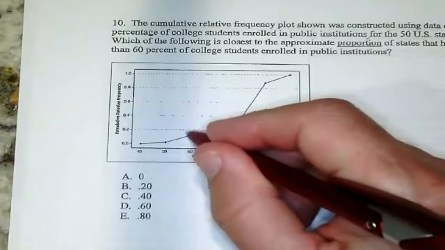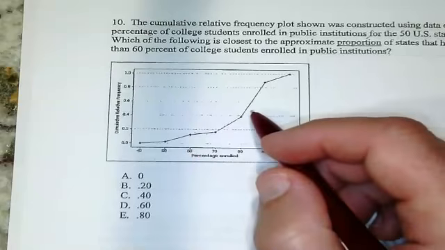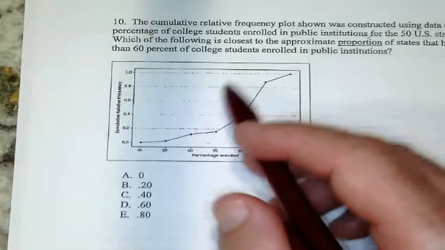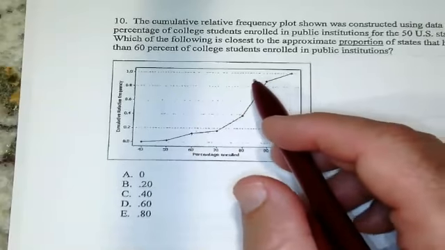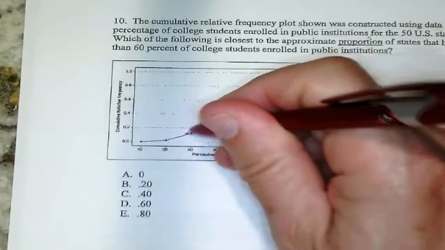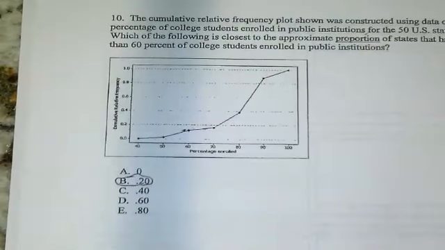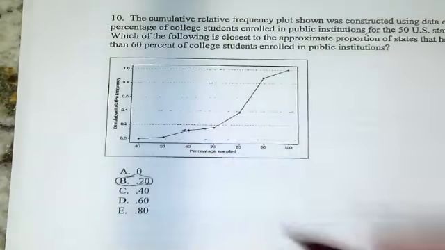Here's 60. 60 is a little bit short of 2, but we're wanting the closest number. That's 20. It's almost 20%.